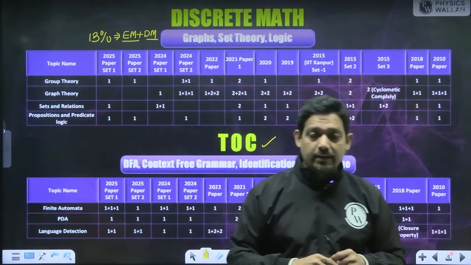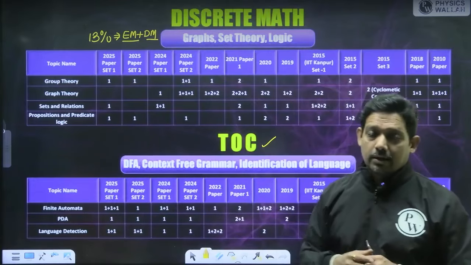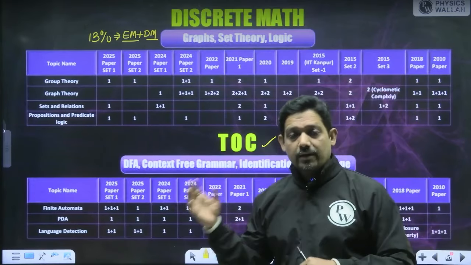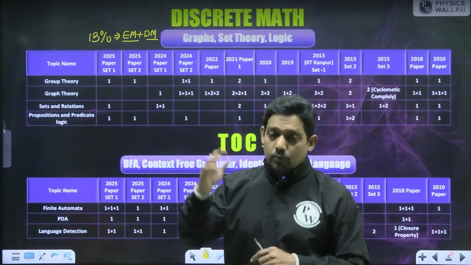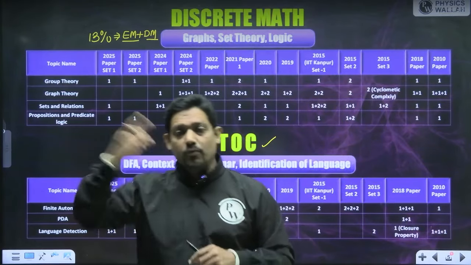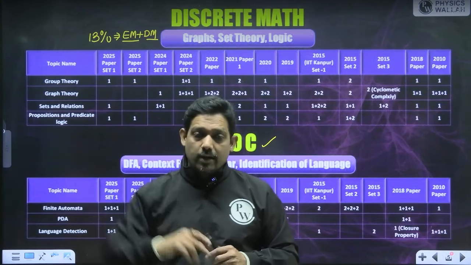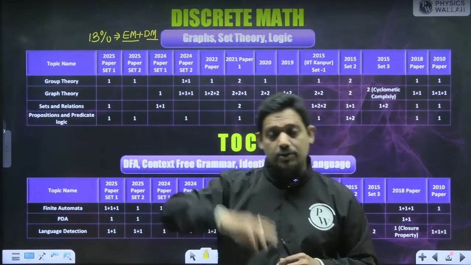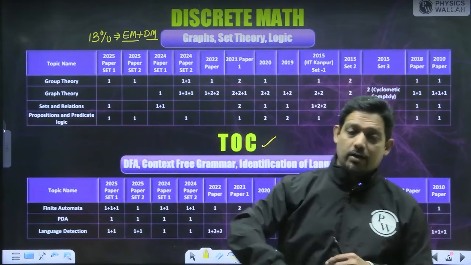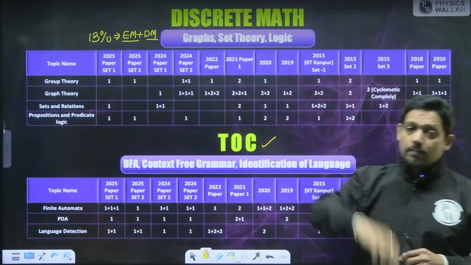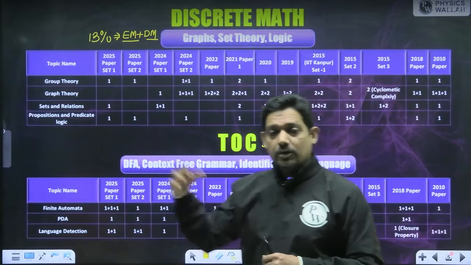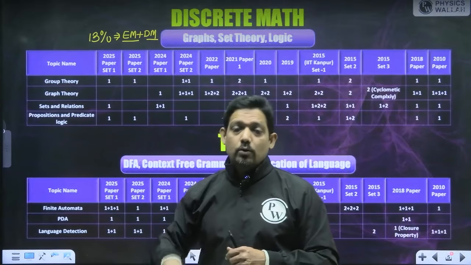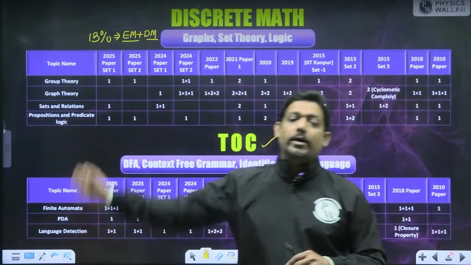Means you start with construction, then you come to NFA, then NFA with epsilon move, then NFA to DFA, NFA with epsilon move to DFA. Then you come to the regular expression, then you learn regular expression to regular grammar, and also regular expression to DFA. Then you again talk about NFA to DFA with output, that is Mealy and Moore machine, then you learn the properties of regular languages and then you exit.